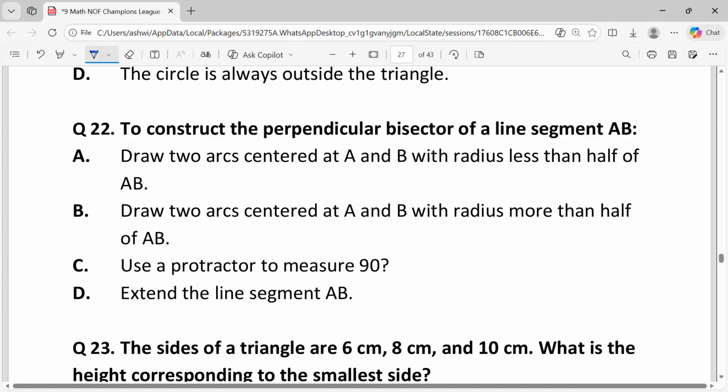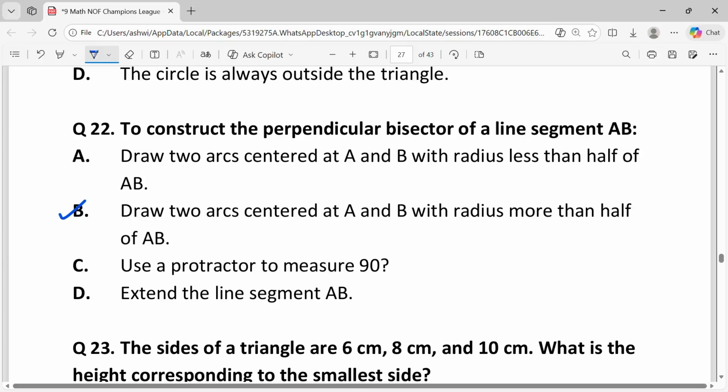Question 22. To construct the perpendicular bisector of a line segment AB, option B, draw two arcs centered at A and B with radius more than half of AB. To construct a perpendicular bisector using a compass and a straight edge, place the compass on point A and open the compass to a radius that is more than half the length of segment AB.